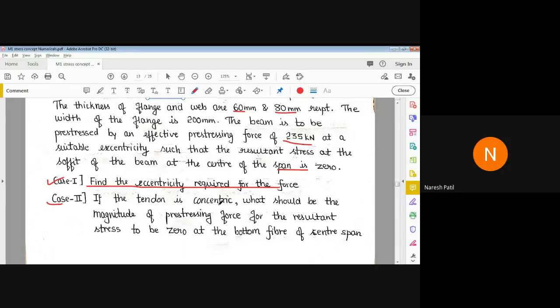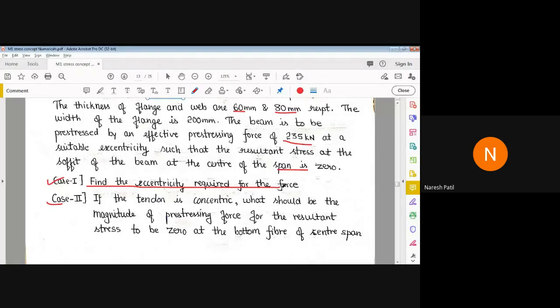Yes, very good. The tendon is concentric means eccentricity will be 0. Then what should be the magnitude of prestressing force for the resultant stress to be 0 at the bottom fiber of center span? So in the first case, the force is given. For that force, what should be the eccentricity that we have to find out?